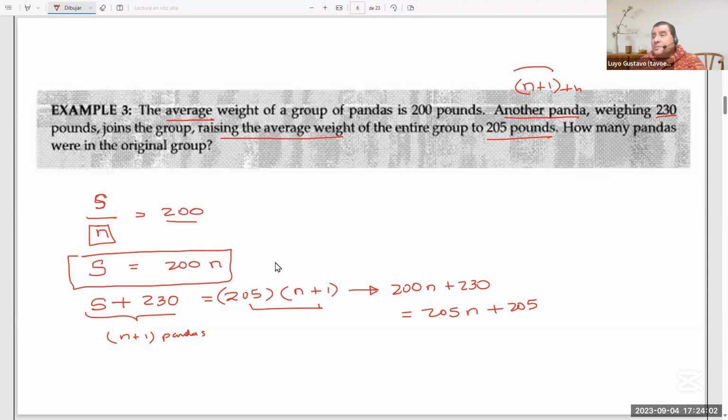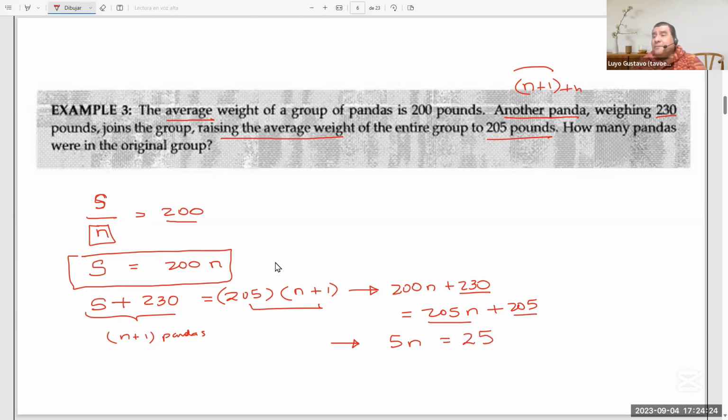And so, simplifying the expression, you have 205 times n minus 200n, that is 5n. And this would equal the difference of 230 minus 205. In other words, 25.